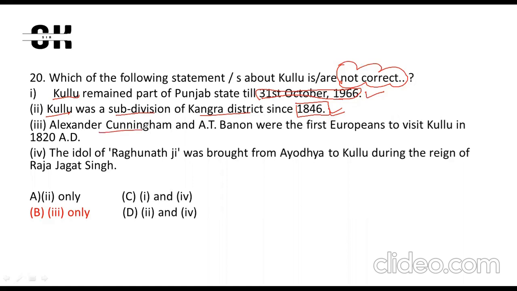Alexander Cunningham and A.T. Bannon were the first Europeans to visit Kullu. It was A.T. Bannon. Alexander Cunningham visited Kullu in 1846. The idol of Raghunathji was brought from Ayodhya to Kullu during the reign of Raja Jagat Singh. So this statement is true actually. It is talking about the not correct statement. So the answer is B only, C only.